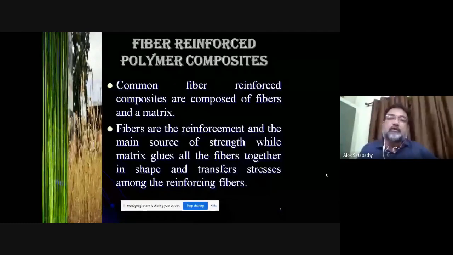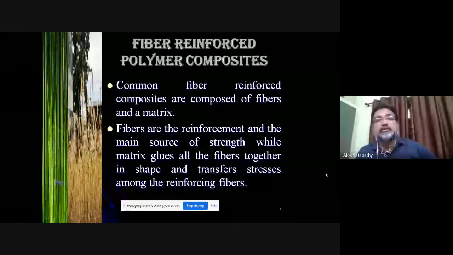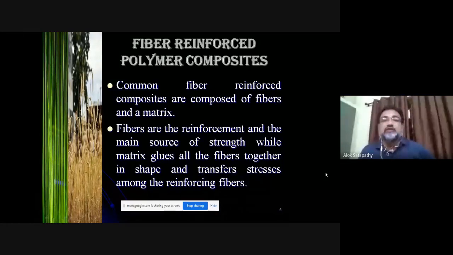They can be unidirectional fibers or woven in a bidirectional fashion. So there are again different types of combination depending on the arrangement of fibers within the body. Now in these fiber reinforced polymer composites, fibers are the reinforcement and the main source of strength, while the matrix glues all the fibers together in shape and transfers the stresses among the reinforcing fibers.